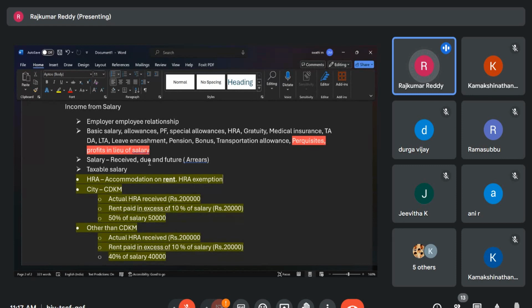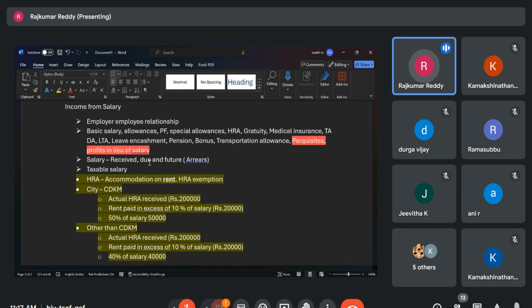In case of every employee, what is taxable? If rent-free accommodation is given, or accommodation is given but the employer charges only a nominal amount, or you have to pay some amount to some labor, like you may have taken some helper or driver for your car, but your employer is paying that money, that is also a perquisite. And some insurance premium, like medical insurance premium, if your employer is paying it for you, that is also treated as a perquisite. Interest-free loans are also a perquisite. So all these perquisites are taxable for every employee.